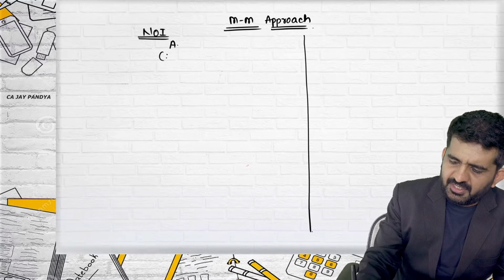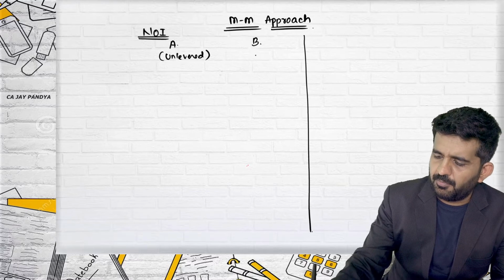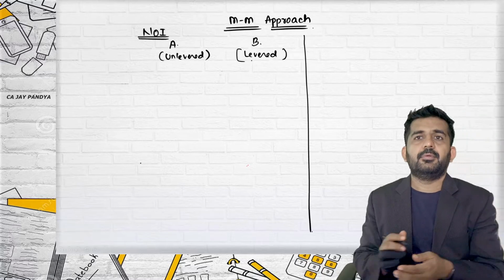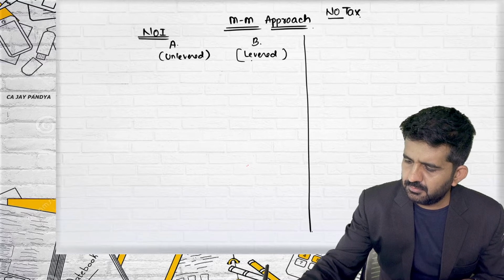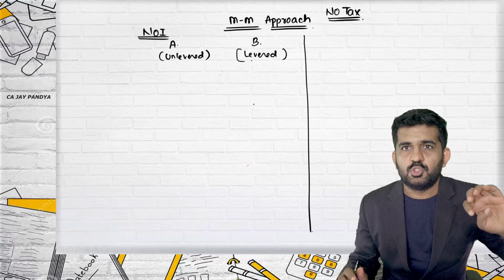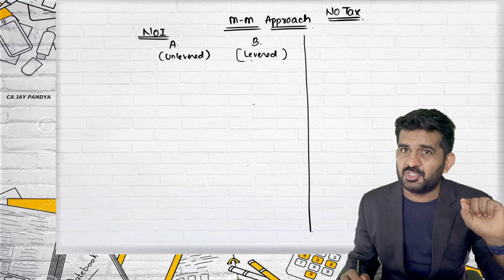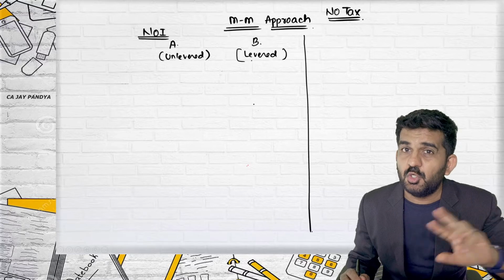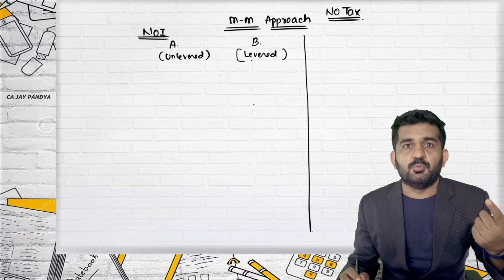For A Limited, which is unlevered, unlevered is no debt. For B Limited, which is levered. I am writing an assumption of no tax. So let us do it in two manners: MM approach, no tax and with tax. As far as the net operating income approach is concerned, it was always without the tax. You will not find any question of net operating income with the tax. It is always without tax.